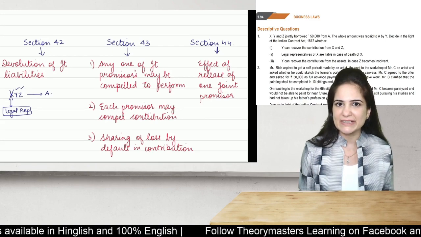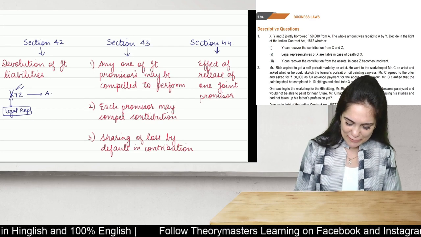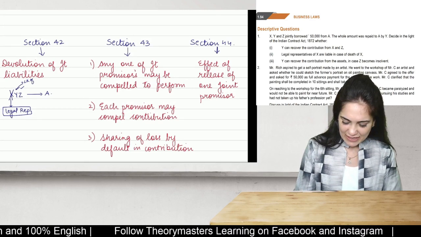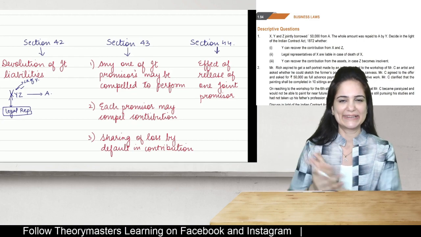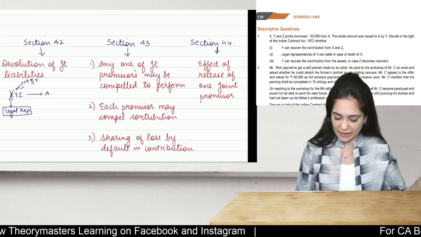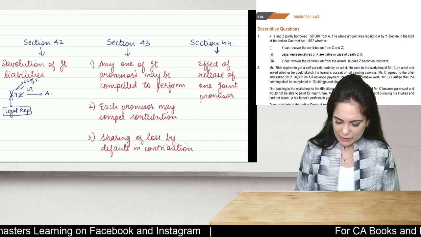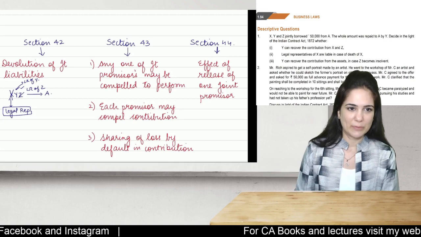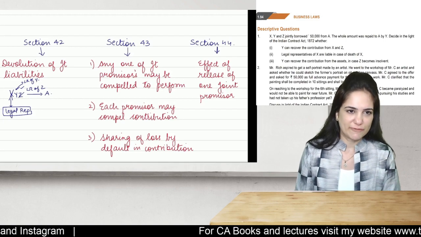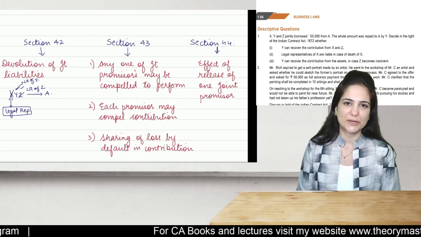What if Y dies? Then the legal representative of Y along with the legal representative of X and Mr. Z will perform the promise. If all die, then the legal representatives of all will perform the promise. This is given in section 42. The entire story is explained under section 42.